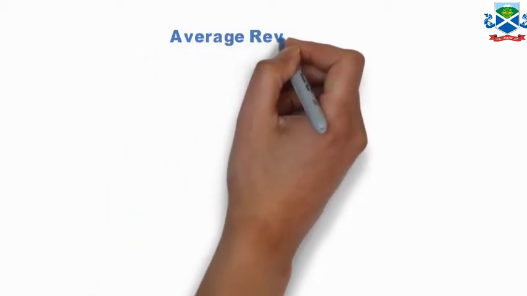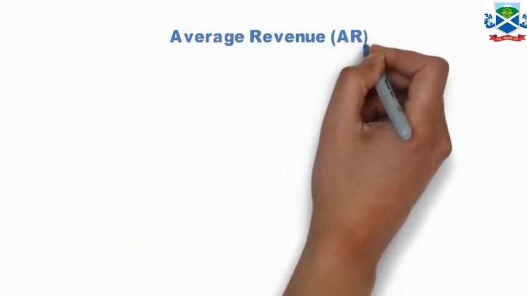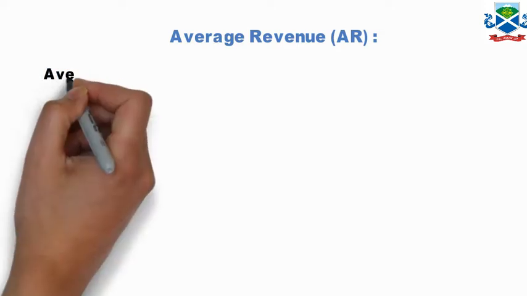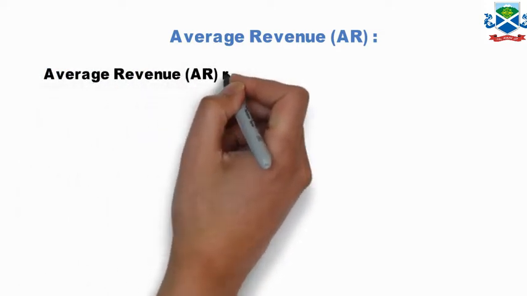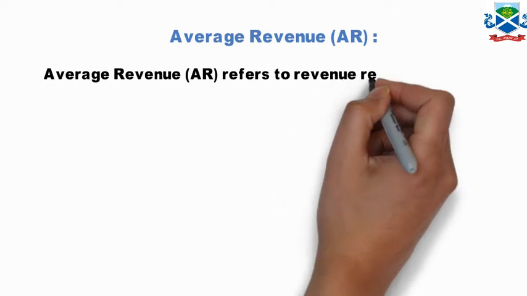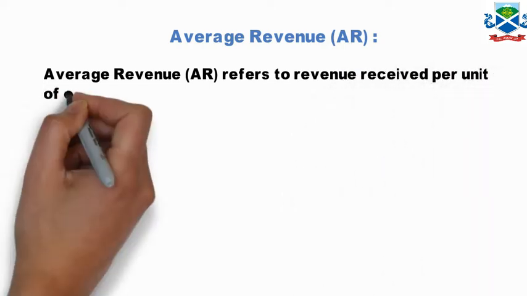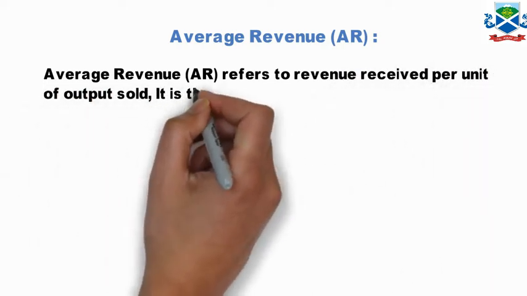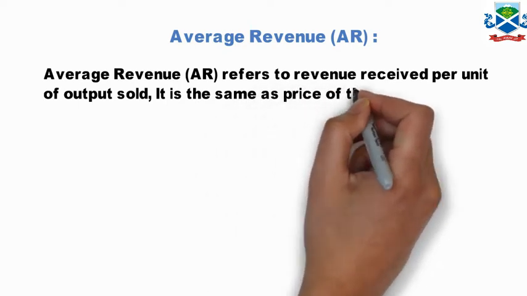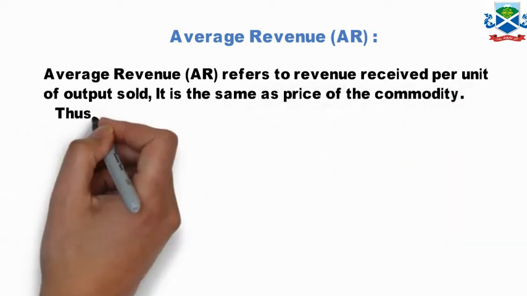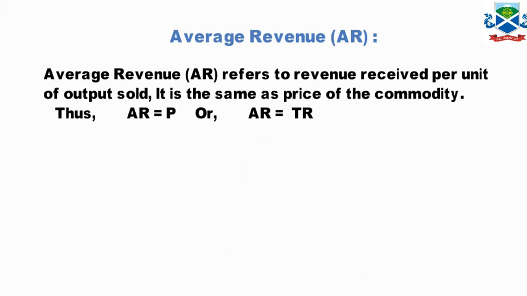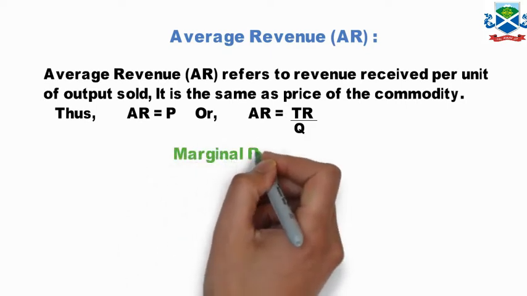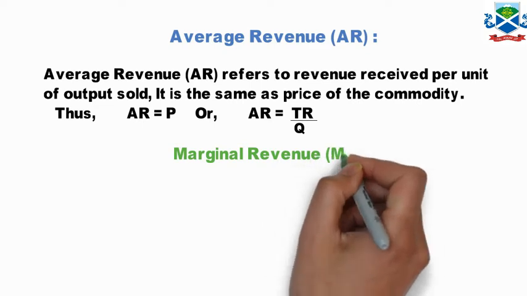Next part is average revenue, which in short is called AR. Average revenue refers to the revenue received per unit of output sold. It is the same as the price of the commodity. Thus, AR is equal to P, or AR is equal to TR divided by Q, total revenue divided by Q. That is the formula for computation of average revenue.